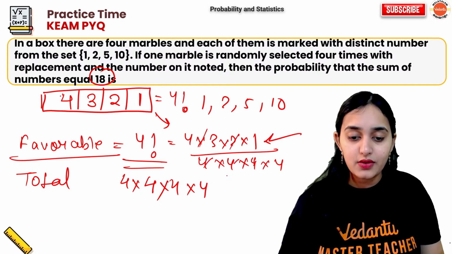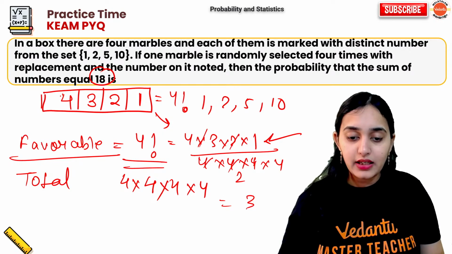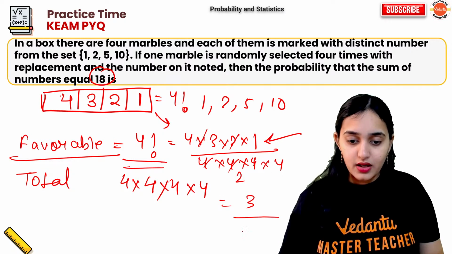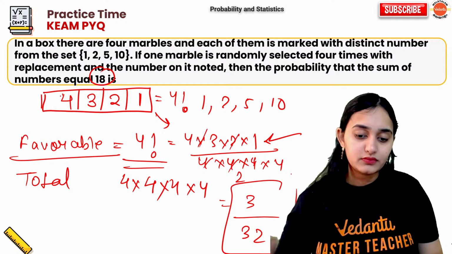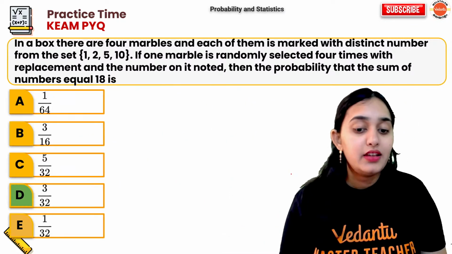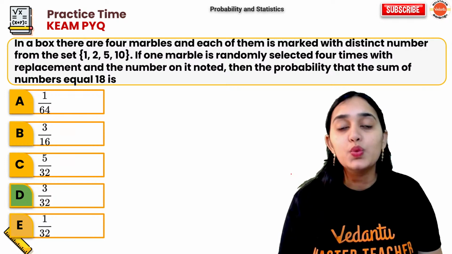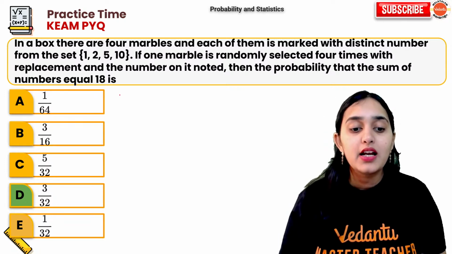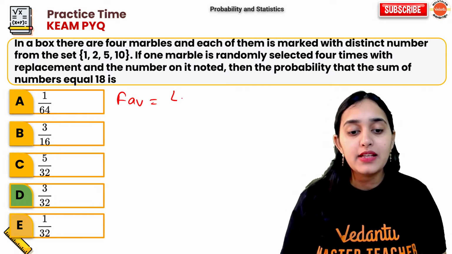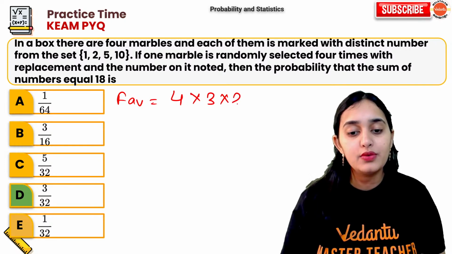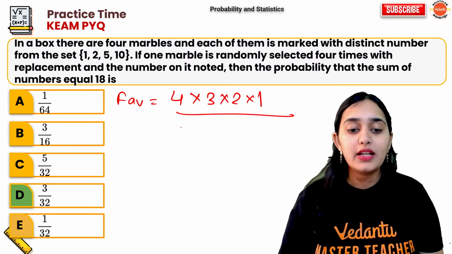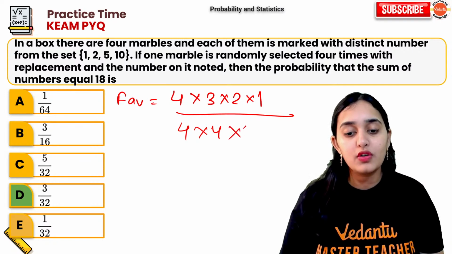4, 4 cancel. 2, 2 is a 4. So you get 3 out of 32. This is your answer, 3 out of 32. Because your favorable outcomes are 4, 3, 2, 1, and your total outcomes are 4, 4, 4, 4.